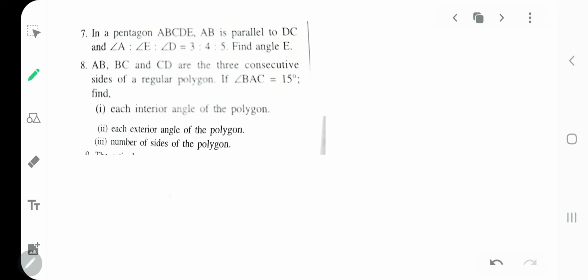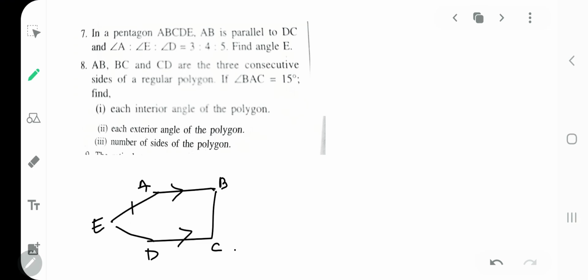Problem number 9 we have is a pentagon. You have a pentagon. AB is parallel to DC. So I'll write it here, AB and DC. They are parallel. And I'll put here E. A, B, C, D, E, so it's a pentagon, 1, 2, 3, 4, 5 sides.